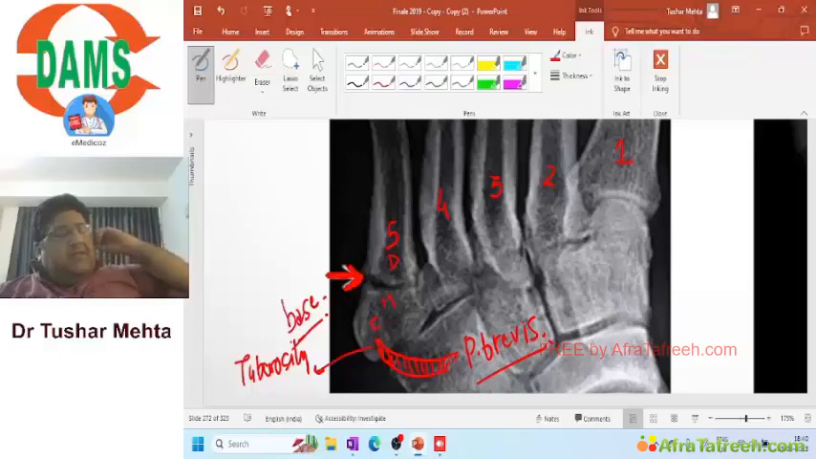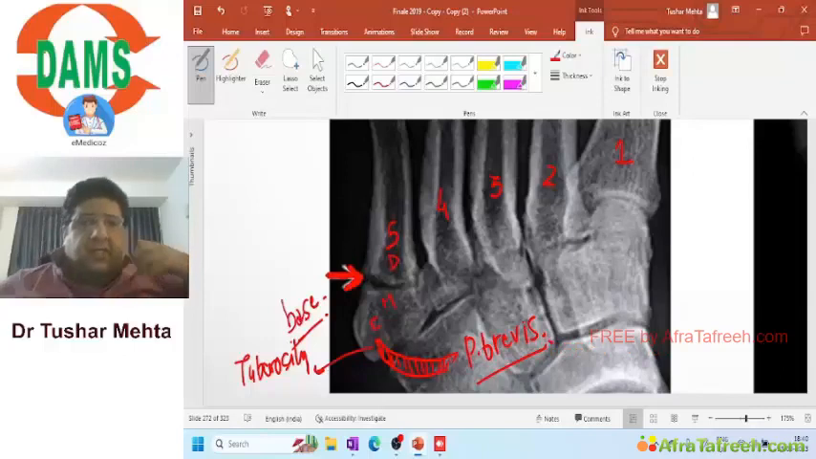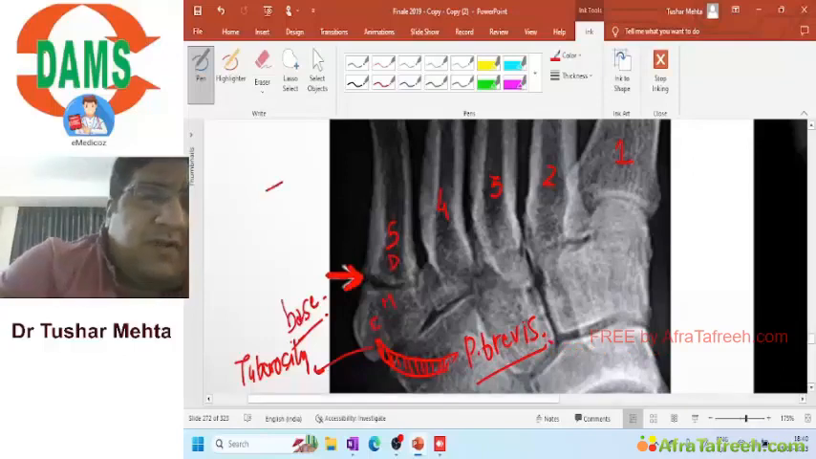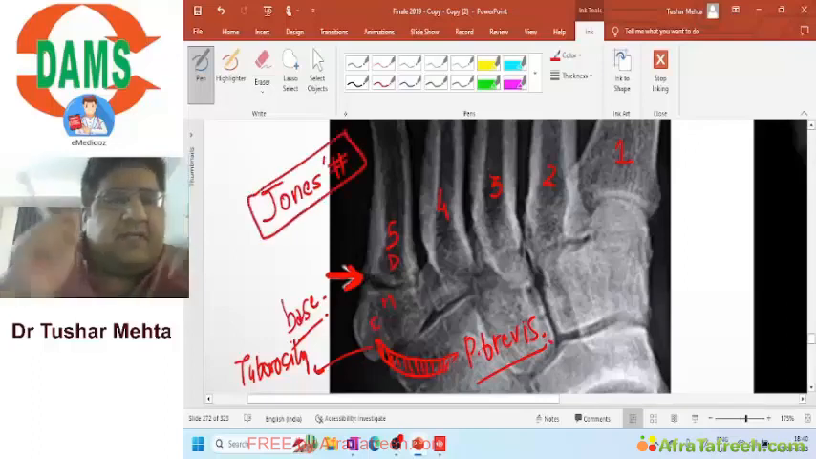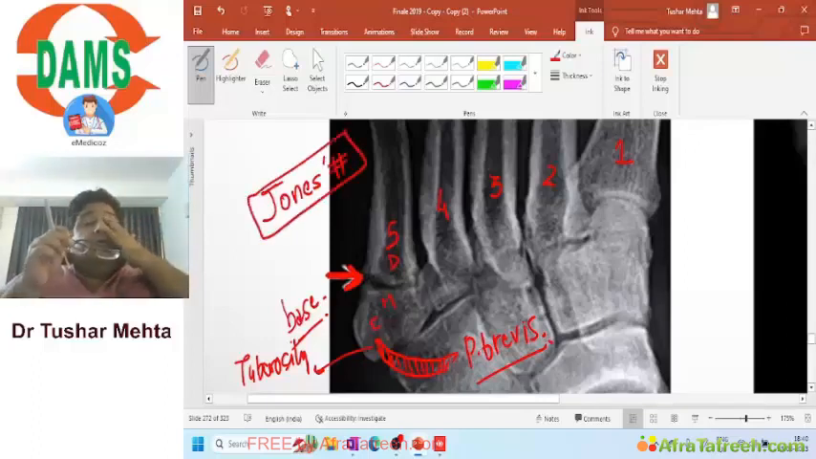At the base of the fifth metatarsal. Yes. At the metaphysio-diaphyseal junction. Yes. You are talking about which fracture? You are talking about Jones fracture.